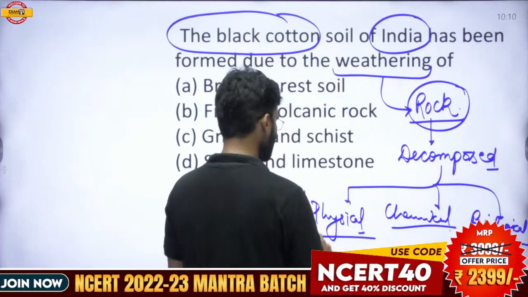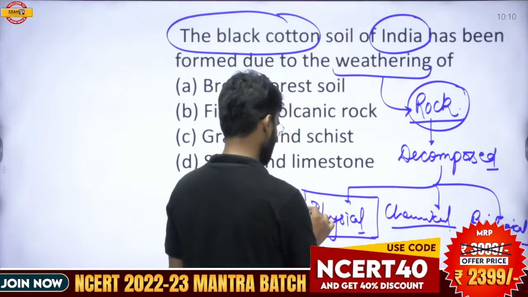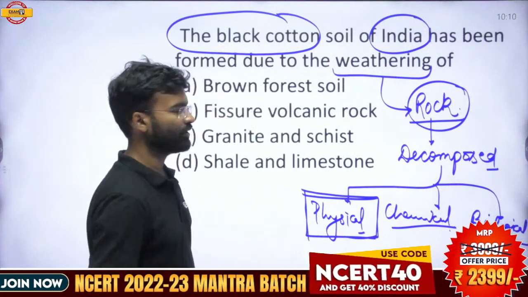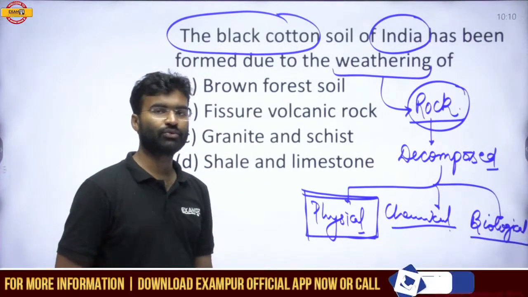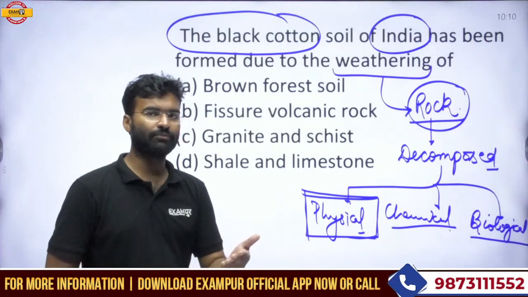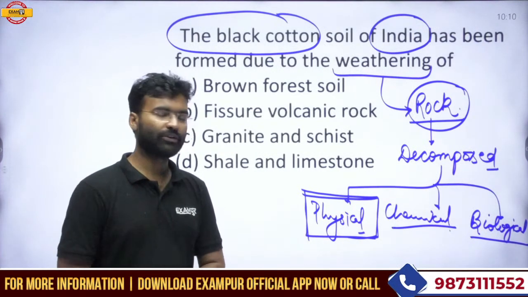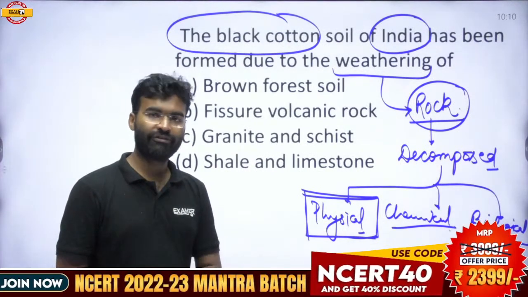If any rock gets fragmented or physically decomposed, then such type of weathering is called physical weathering.